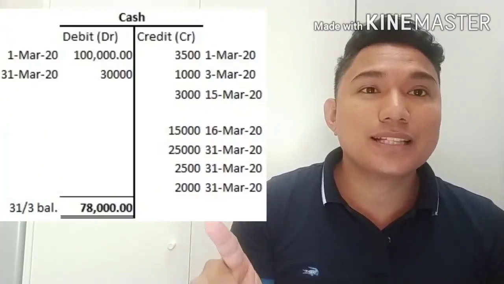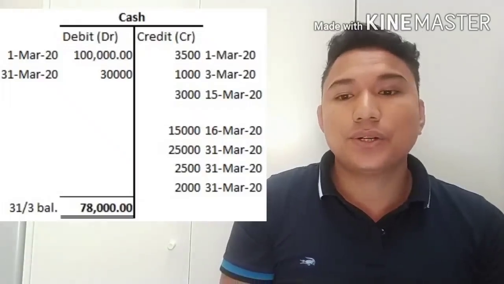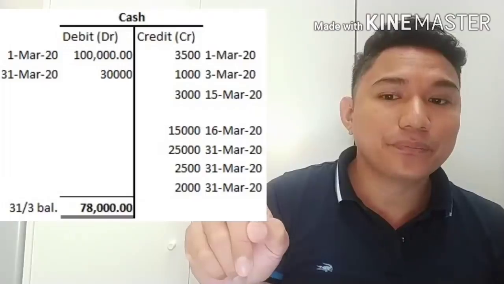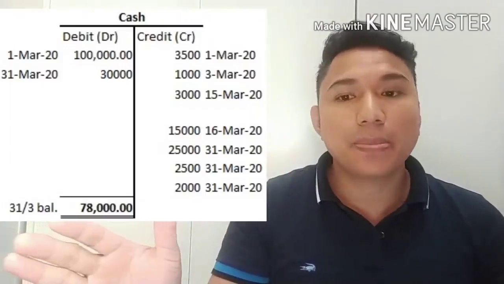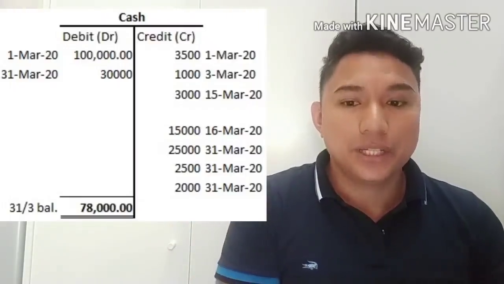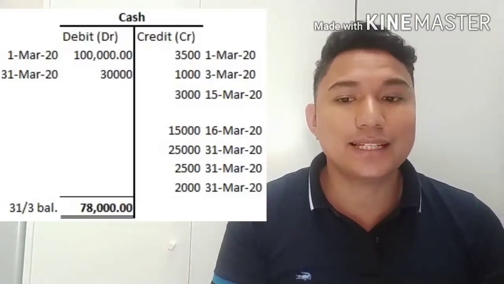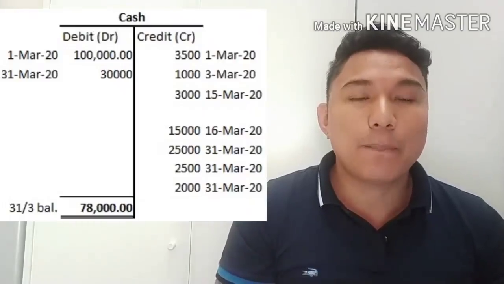Okay, let's start. The general ledger is like a T, that's why sometimes they call it a T account. In the upper part, you can see the account name, like cash, and in the left side you can see the debit, and in the right side the credit side. You can also see the date of the transaction and the balance at the end of the period. We have to transfer transaction per transaction from the general journal to the general ledger.